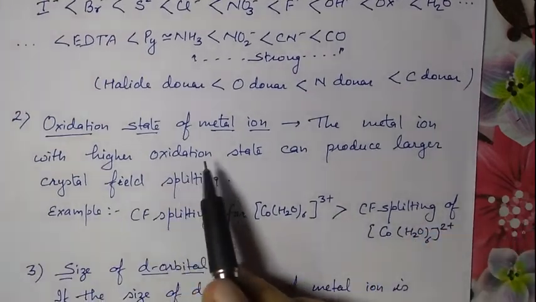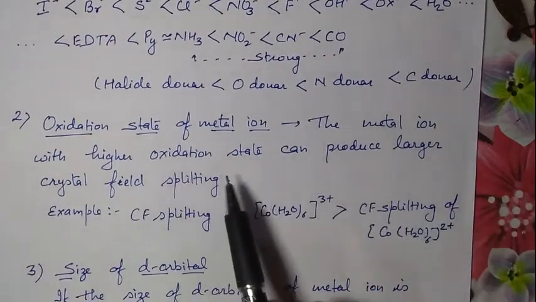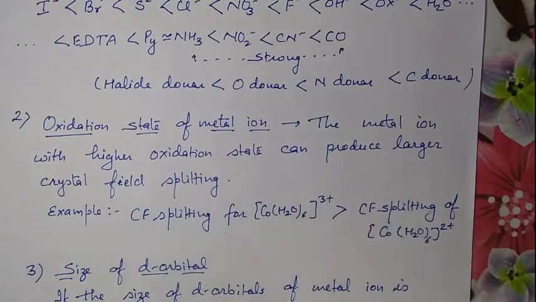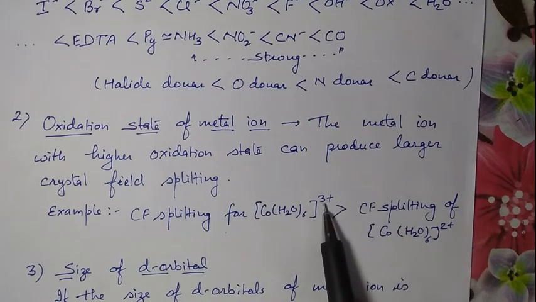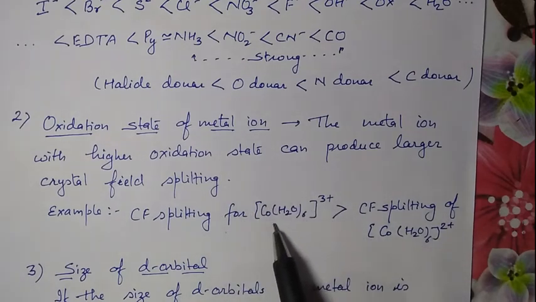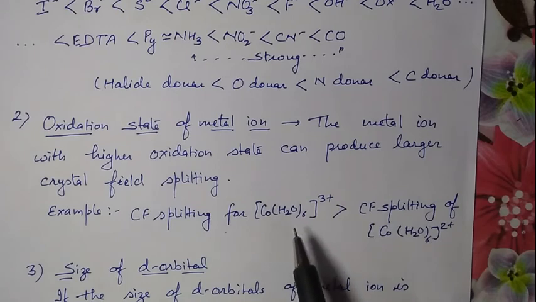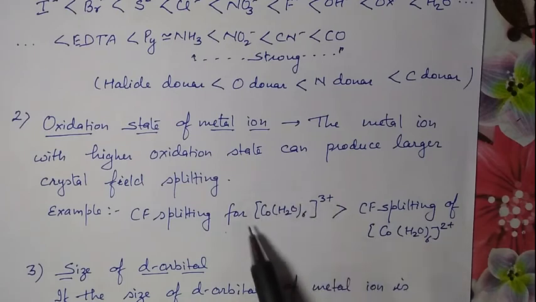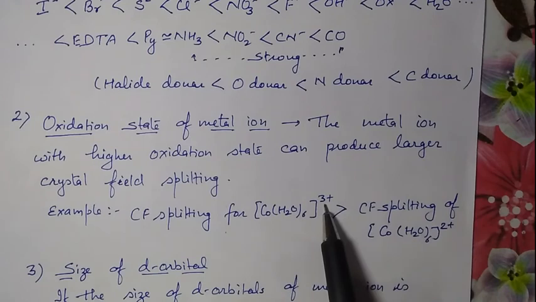Then oxidation state of metal. The metal ion with higher oxidation state can produce larger crystal field splitting. For example, in these two, this is a cobalt complex with water with oxidation state 3+. In this case, the oxidation state is 2+. And splitting will be higher for the 3+ complex because of the higher charge, that is, the oxidation state is higher.